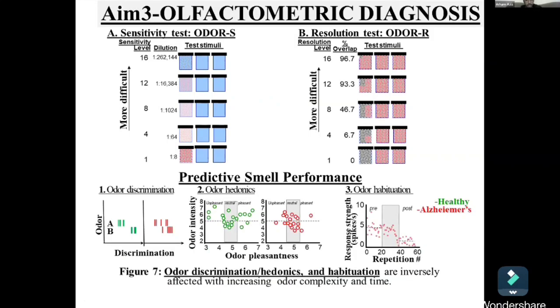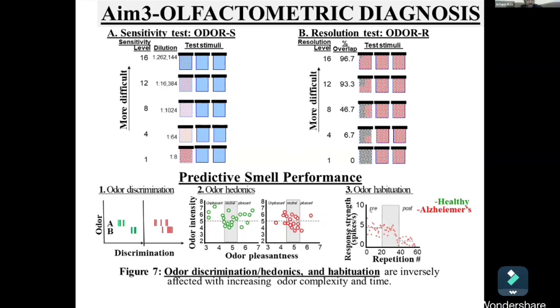Now, this brings me to the last aim of my project. Based on my systematic literature and deep learning findings, I devised a non-semantic test for olfactory sensitivity and olfactory resolution that exclusively engages the orbital frontal, posterior piriform, and the rostral entorhinal brain regions. Odor S measures the ability to detect increasing dilutions of a mixture of odorants. Odor R measures the ability of subjects to discriminate the smell of 2 mixtures that become progressively more similar as the test proceeds. This test tackles all 4 basic elements of cognitive map-based odor deficit that I mentioned earlier.